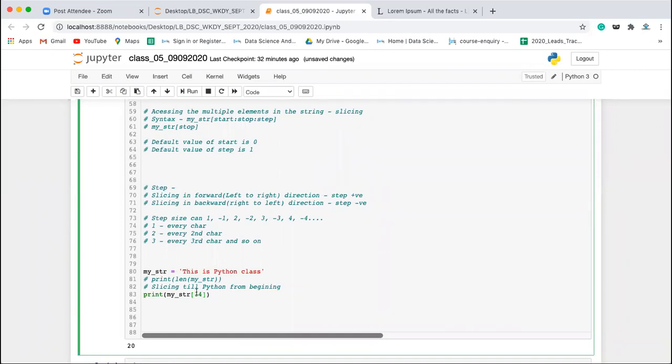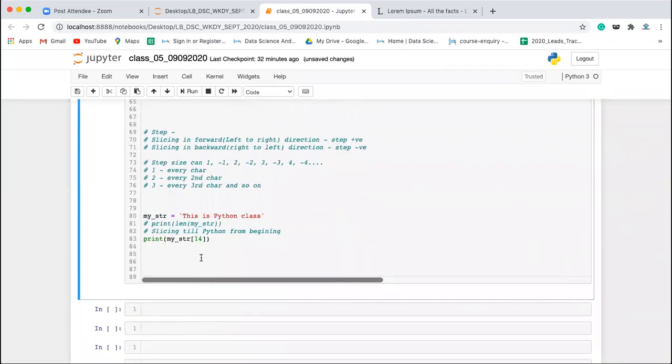Why? Whatever index you mention as a stop value, it will slice till 1 less than that index. So I'm giving the index of this space, and it will slice till n. So let's run this. Sorry, you have to mention the colon. So we are getting till Python.